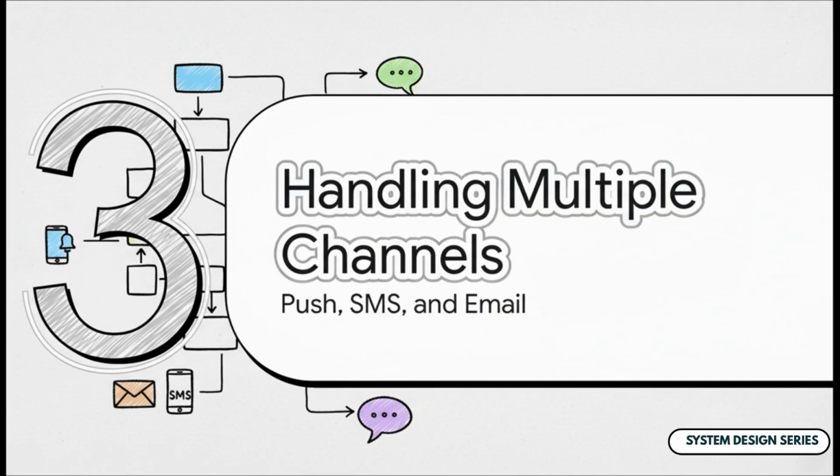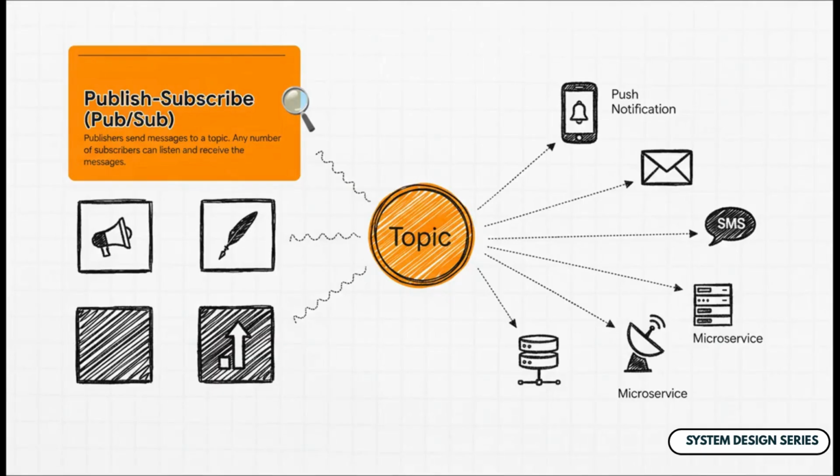How do we take a single event, like a new friend request, and send it out to push, SMS, and email services all at once without creating another bottleneck? This is where things get really clever. The answer is a design pattern called publish-subscribe, or just pub/sub.